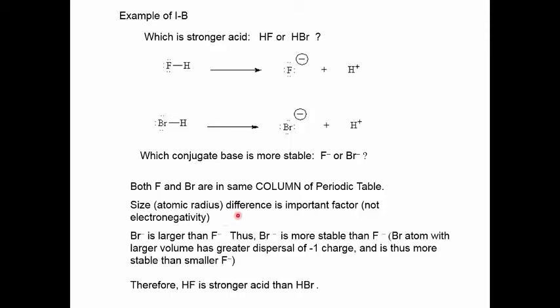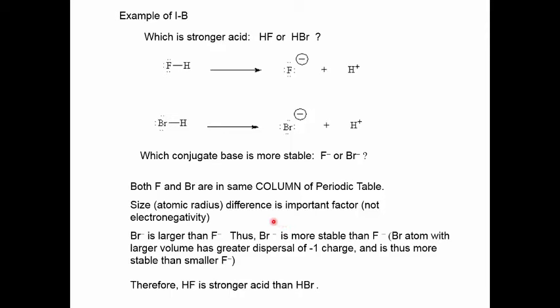Well, the important thing is this. Each ion has a -1 charge. It has the same charge, but because the bromine atom is larger, the negative charge is dispersed over a larger volume in the bromide ion than it is in the smaller fluoride ion. The greater the dispersal of charge, the more spread out the charge is, the more stable the species.